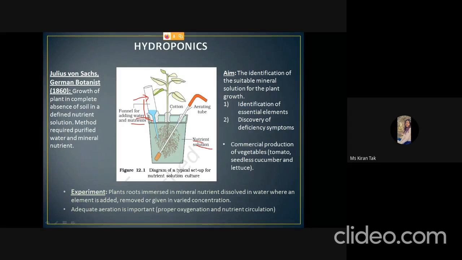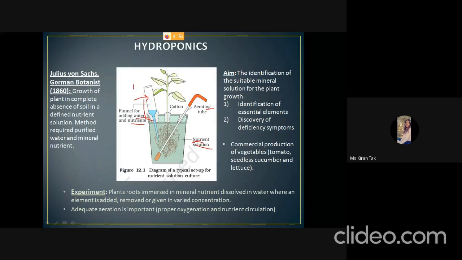In this setup, the first requirement is the funnel. Then there is a nutrient solution that includes water and nutrients, and the other important part is the aerating tube. The aerating tube is responsible for adequate aeration, which provides the proper oxygenation that is helpful in the respiration of the roots and the nutrient circulation, due to which there is a continuous interaction between the nutrients and the elements, so that the elements can be properly absorbed by the roots.